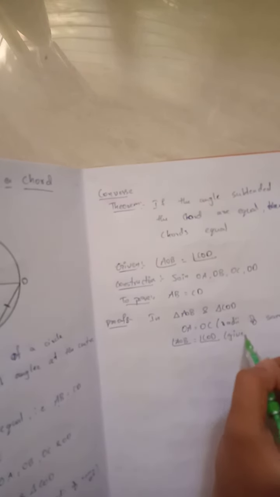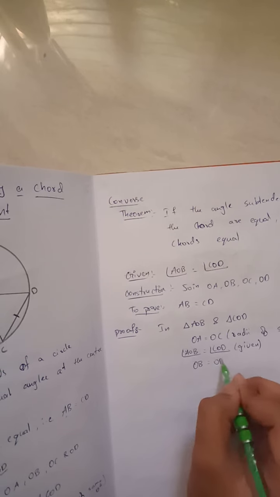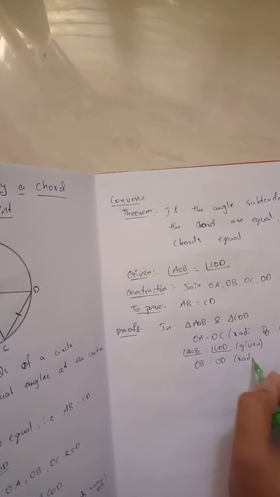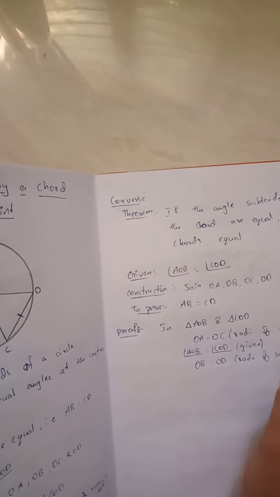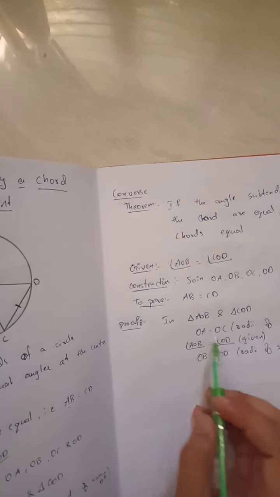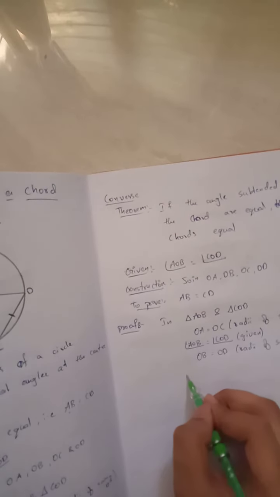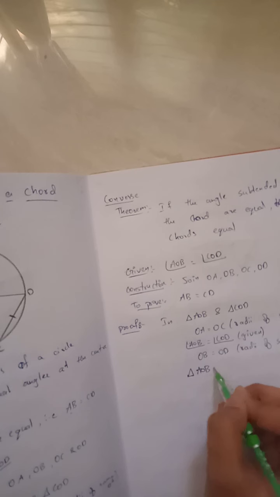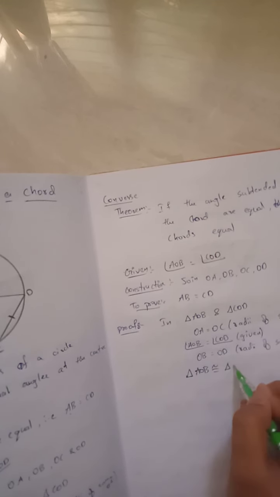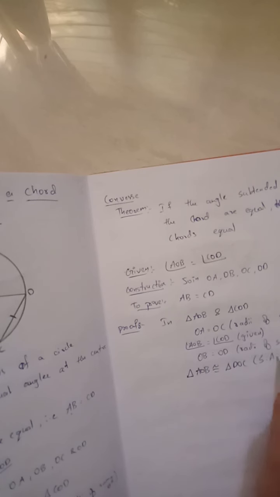This is given. And the other one is OB is equal to OD. This is also the radii of the same circle. Now we have the three components, so these two triangles are congruent. Triangle AOB is congruent to triangle DOC by SAS rule.